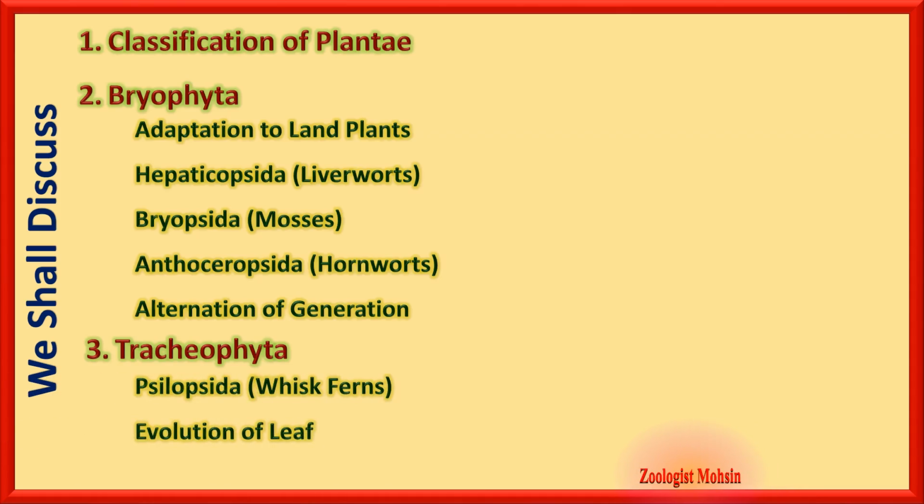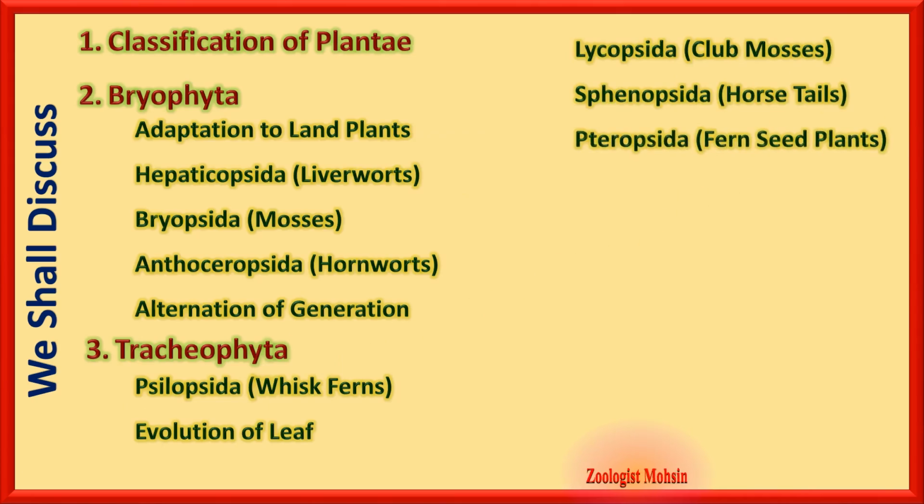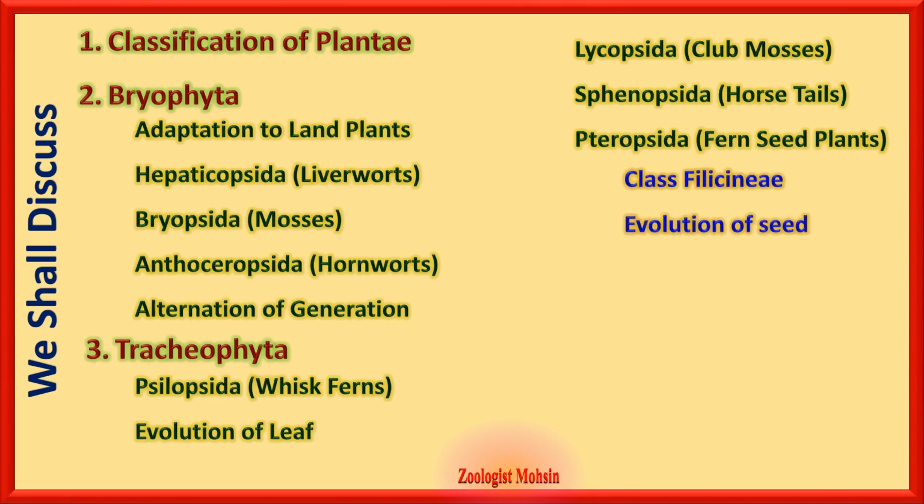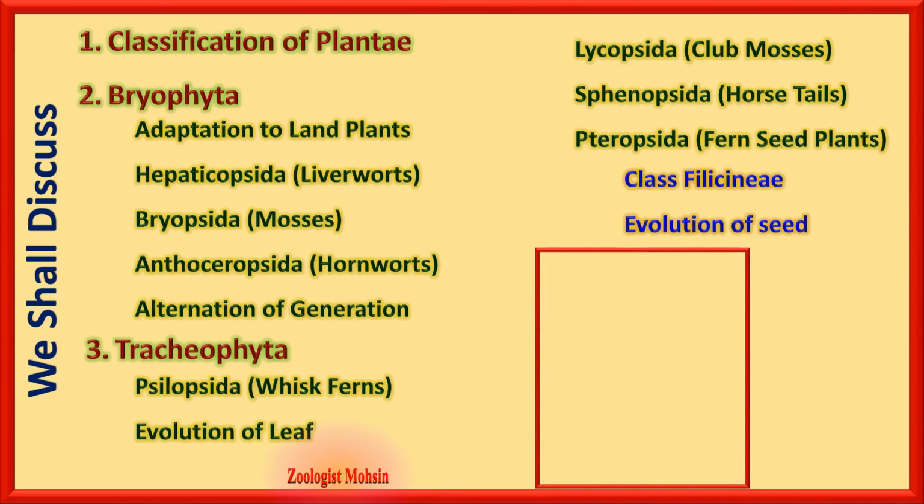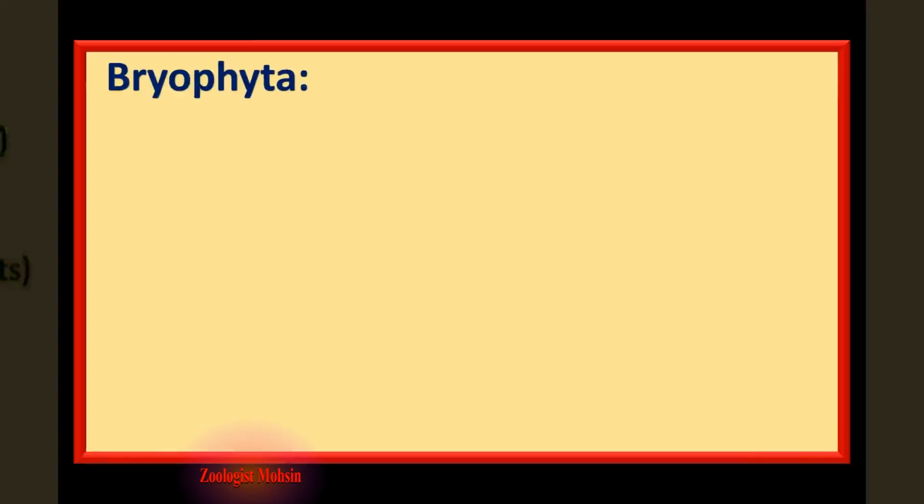Similarly, the division Tracheophyta is further divided into four subdivisions: Psilopsida, the whisk ferns; Lycopsida, club mosses; Sphenopsida, horsetails; and Pteropsida, fern seed plants. Pteropsida is the largest subdivision, and it is further divided into three major classes: class Felicini, Gymnospermi and Angiospermi. In this lecture, we shall limit ourselves up to class Felicini and evolution of seed, and in the second half of this chapter, we shall inshallah discuss the remaining families and their characteristics and economic importance of both Gymnospermi and Angiospermi. Let's start.